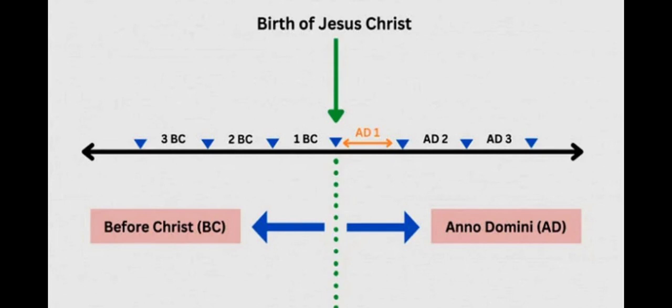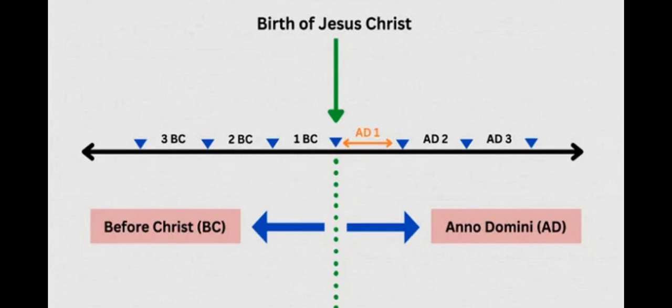So before the birth of Jesus Christ, you go as 1 BC, 2 BC, 3 BC, right? And so on. So 1 BC denotes the year which is 1 year before the birth of Jesus Christ. 2 BC is 1 year before 1 BC, that is 2 years before the birth of Jesus Christ. Similarly, 3 BC is 3 years before the birth of Jesus Christ, right?